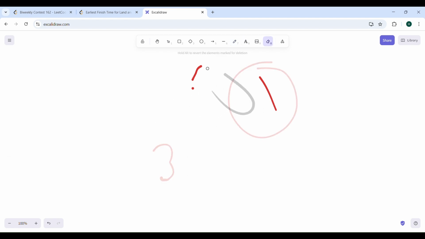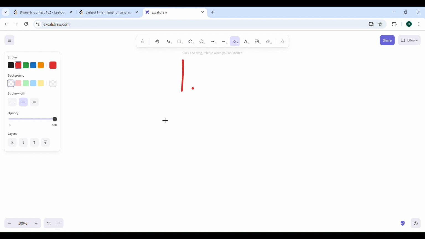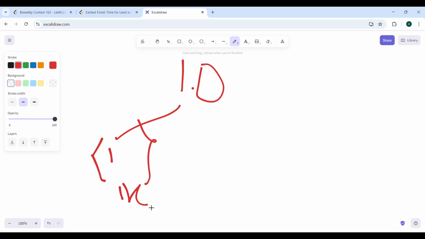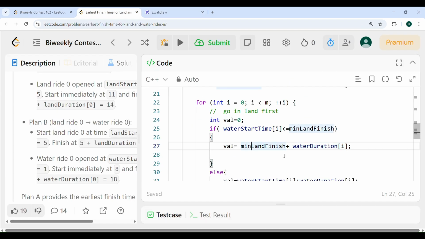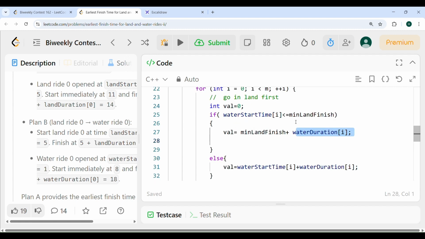So let's say your land ride finished at, not 1, let's say 10, right? And water had already, the gate had opened at 1 only, right? And it will last for any value, let's say x. So what will be the answer? It will be 10 plus x, right? After finishing this land ride, jump quickly into the water ride, right? So it will be minimum land finish plus water duration of I, whatever the duration is, right?